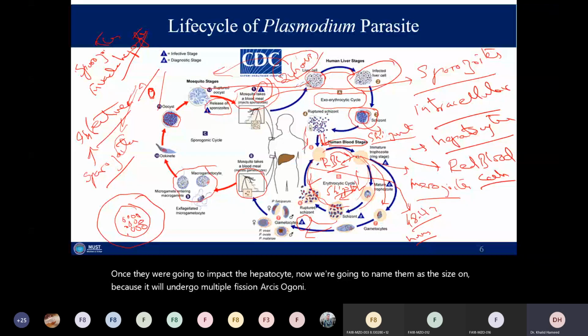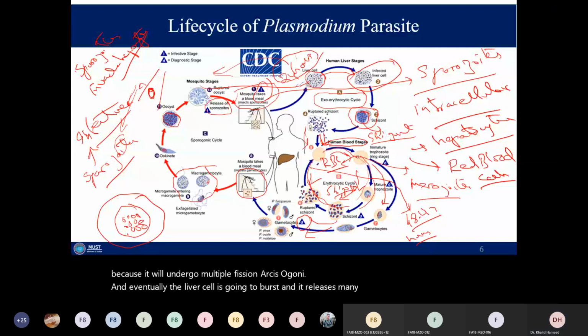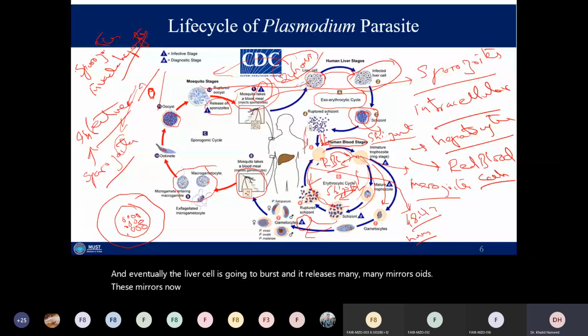Eventually the liver cell is going to burst and it releases many merozoites. These merozoites now enter into the bloodstream and invade an RBC. In the RBC, they undergo multiple fission or schizogony.